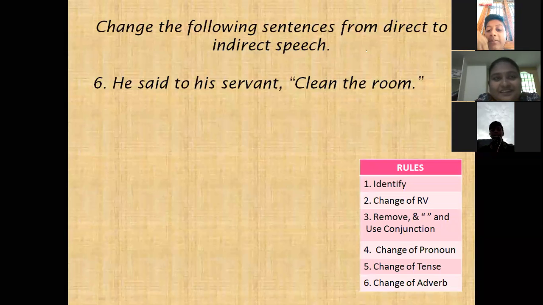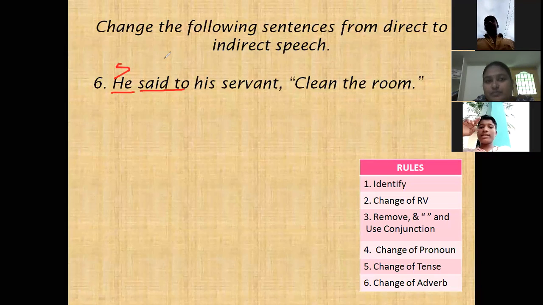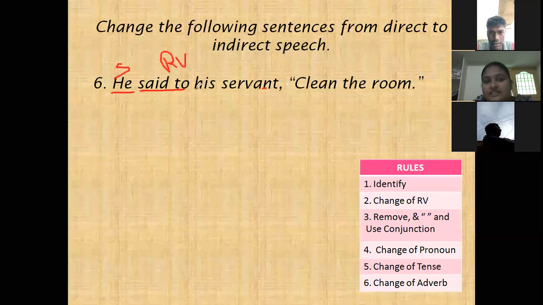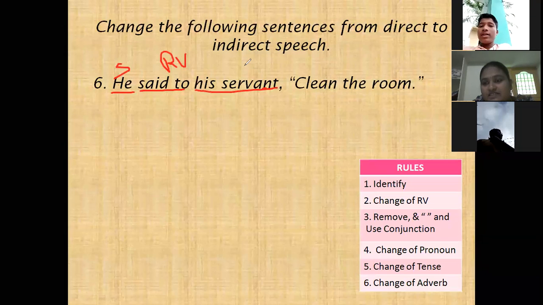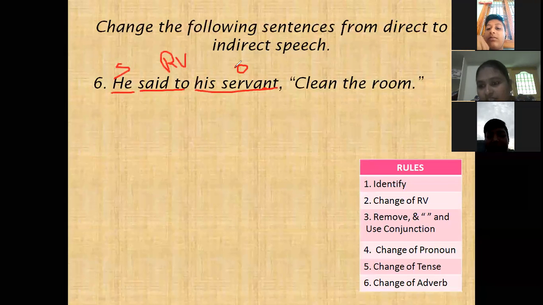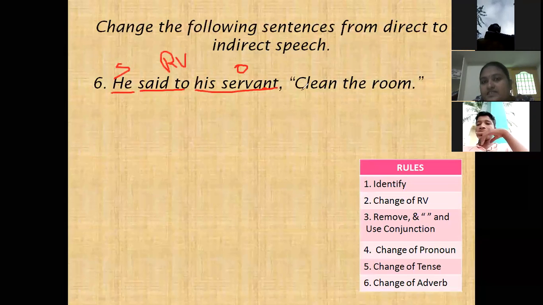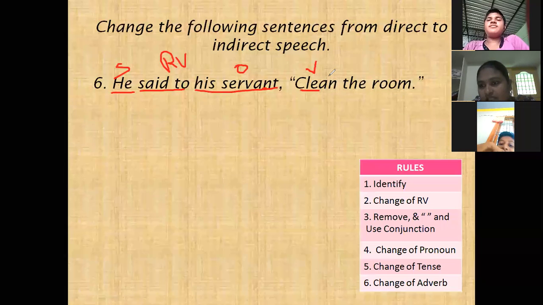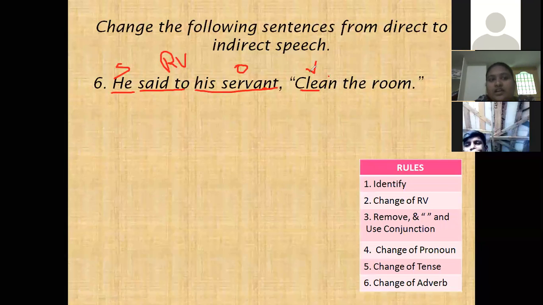Next, he is Rahim, the subject. Said to is the reporting verb. Next, the servant is the object. Abdul Rahim said to the servant, clean the room. Clean is the verb, and clean the room. It is an order.